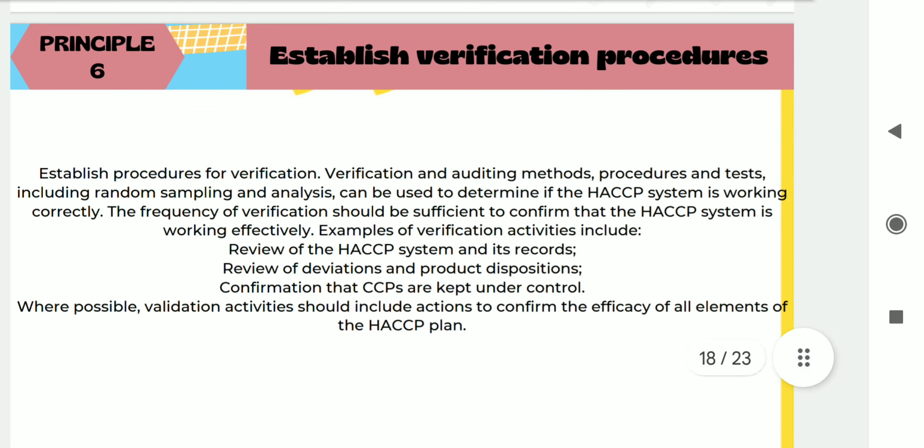The next principle is to establish the verification process. The verification process is very important. It includes auditing and verification, various procedures and tests. It includes random sampling and analysis to determine if the HACCP system is working correctly or not. Examples of verification activities include the review of the HACCP system and its records, review of deviations if they occurred, and confirmation that CCPs are under control.